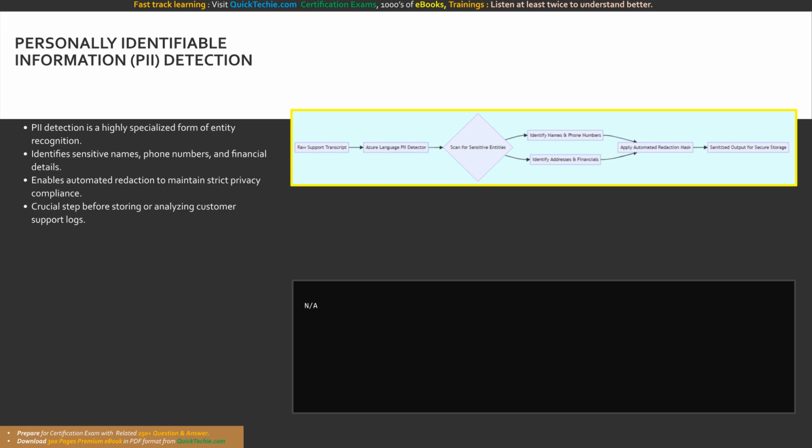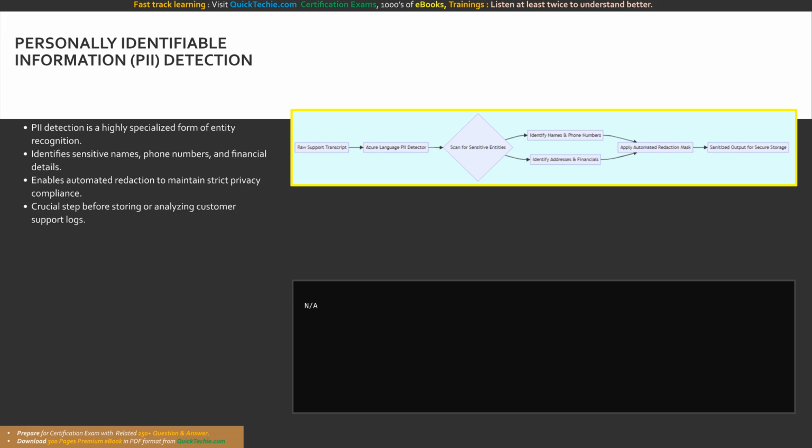To implement this privacy firewall programmatically, your backend code must intercept the raw user text and pass it to the PII detection API before any database write operations occur. The service returns a sanitized version of the string, where all identified sensitive entities are replaced with asterisks or category labels. Your application logic then safely stores only the fully redacted output payload, permanently discarding the raw input.